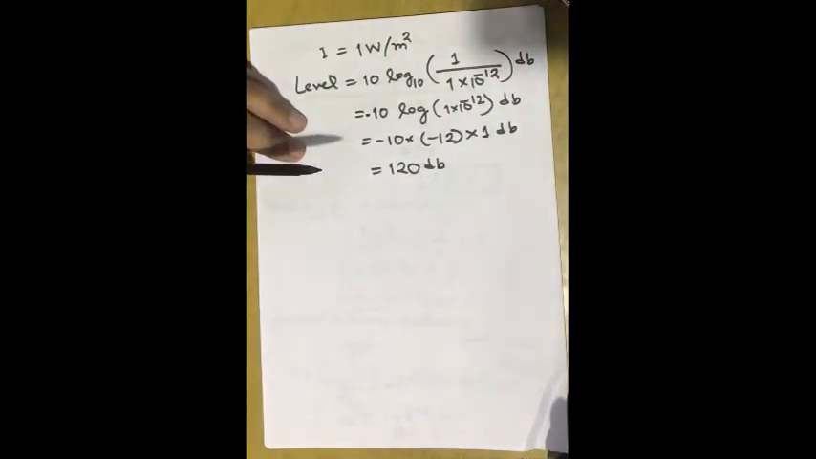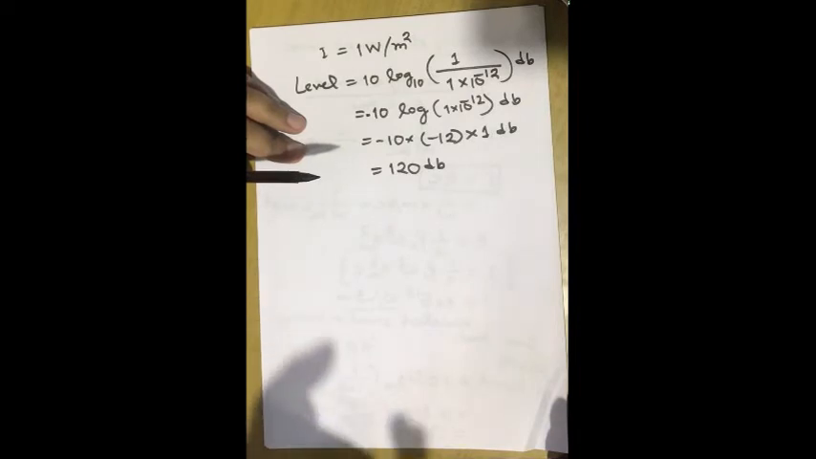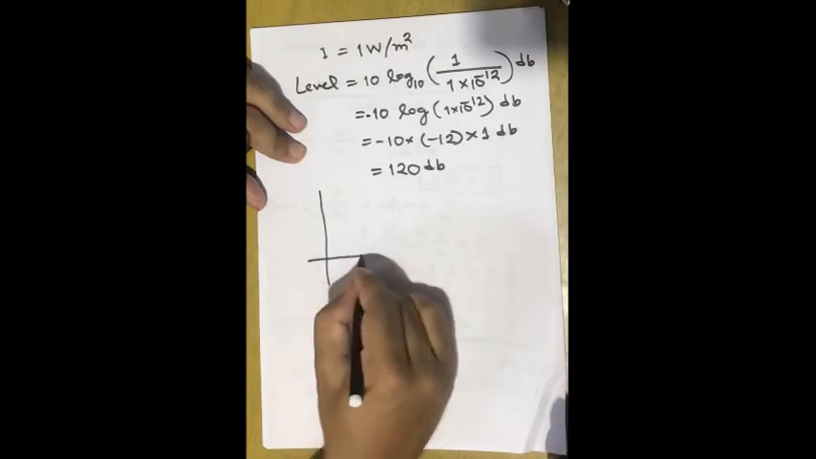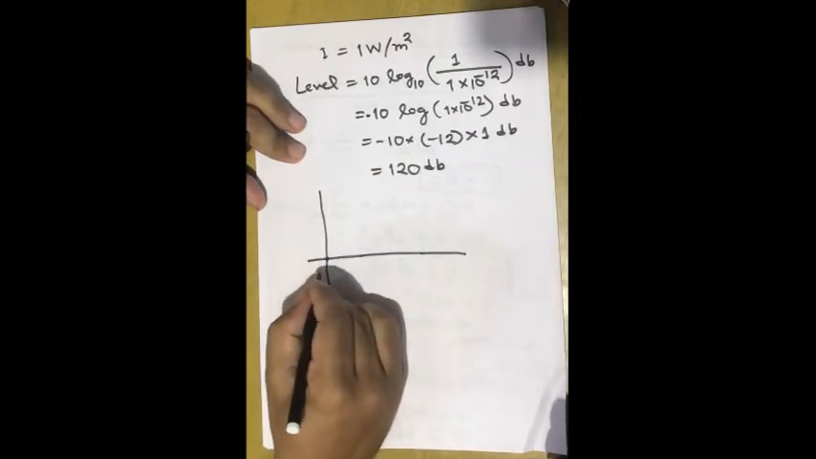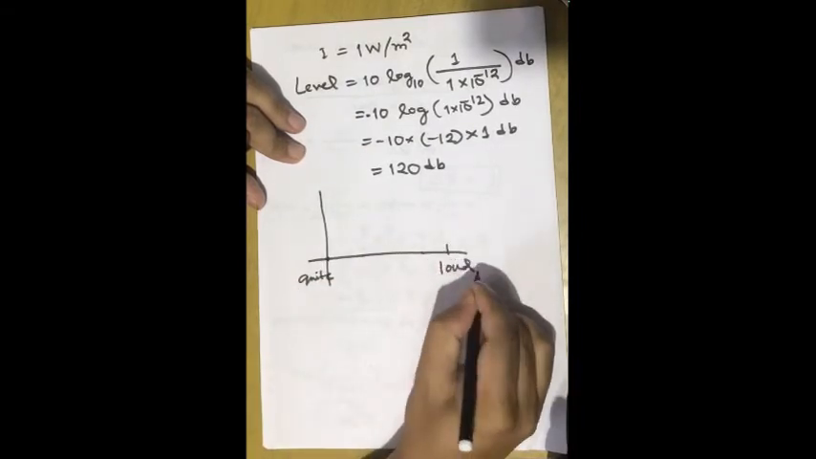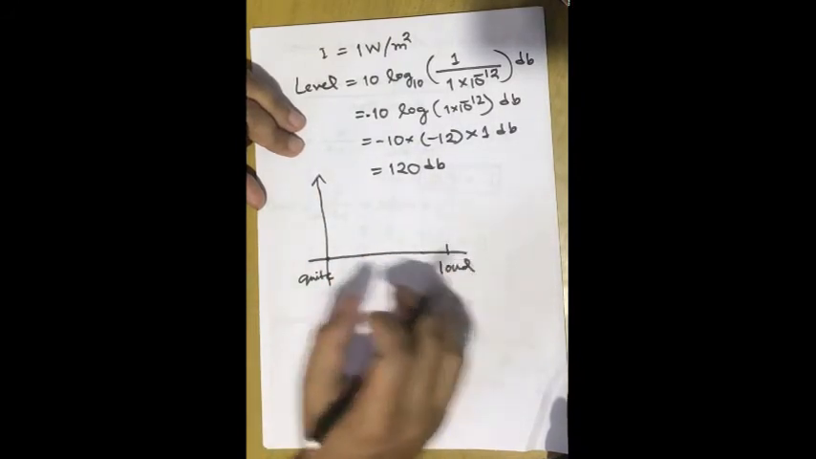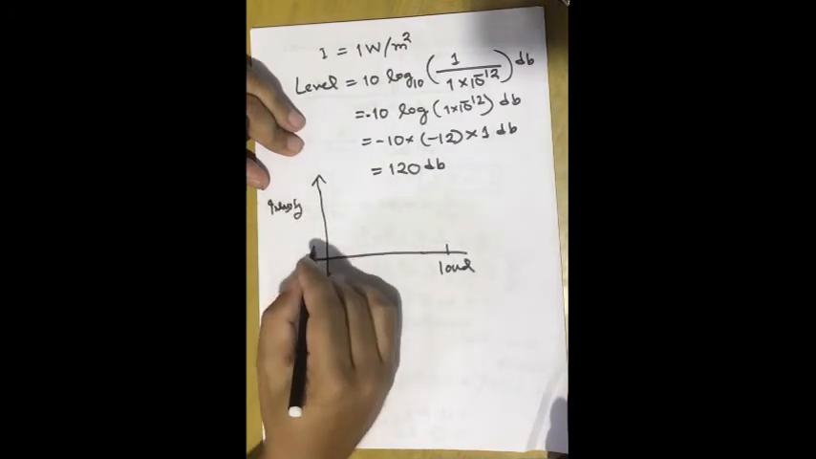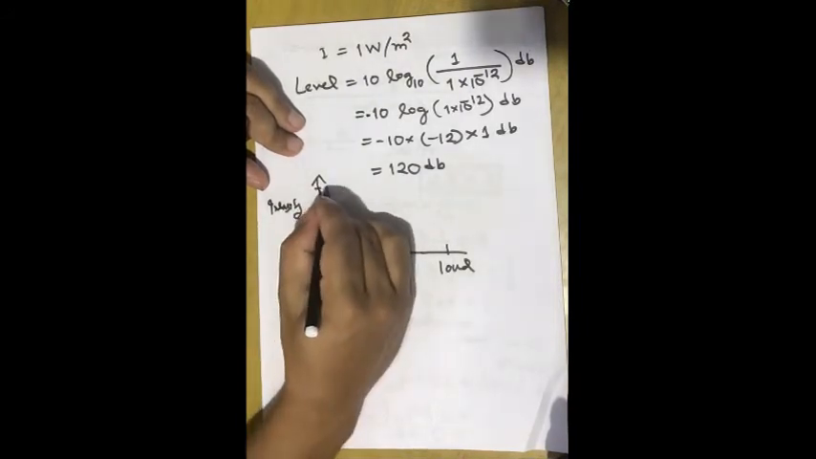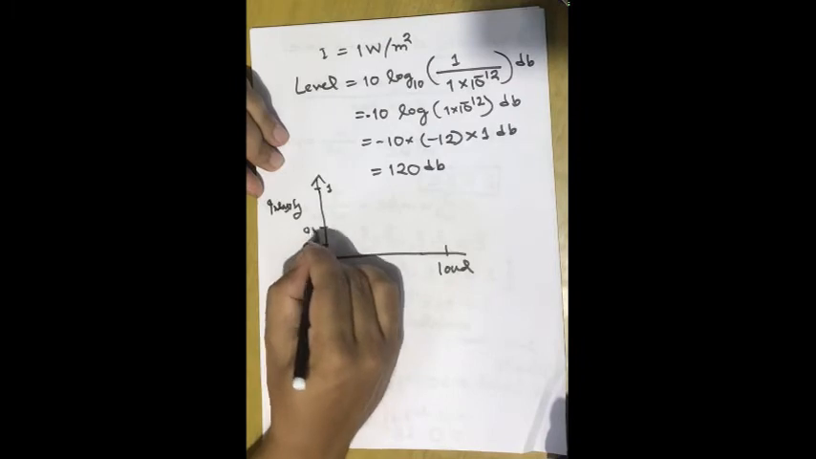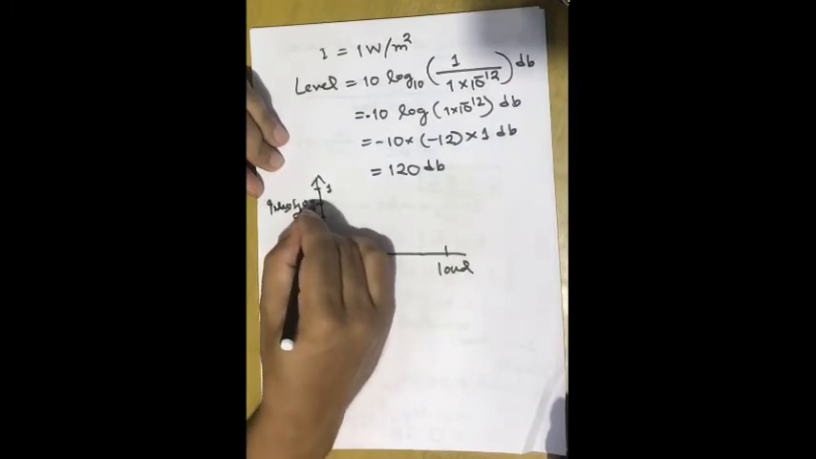Okay, let me plot a diagram of sound. From there you can understand the importance of the decibel unit. For example, on the x-axis, at this point we put quiet and at this point we put loud. Here this is a loud sound and this is a quiet sound. And here let me put the intensity of sound, up to 1. So this is 0.2, 0.4, 0.6, 0.8 and 1.